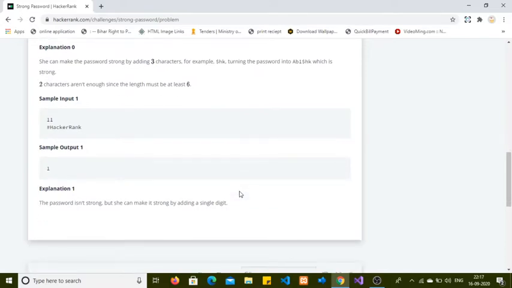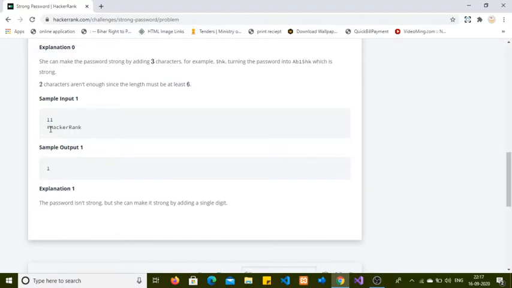Let's move to another simple input, #HackerRank. The length of the string is as given, 11, but yes, it passes the first criterion. The length is at least 6 characters. Here the length of the string is 11, so we don't need to check for the length.